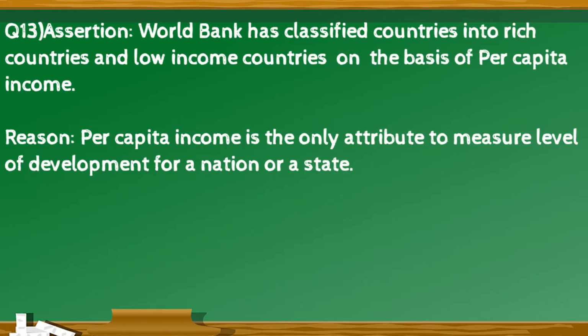Question 13. Assertion: World Bank has classified countries into rich countries and low income countries on the basis of per capita income. Reason: Per capita income is the only attribute to measure level of development for a nation or a state.